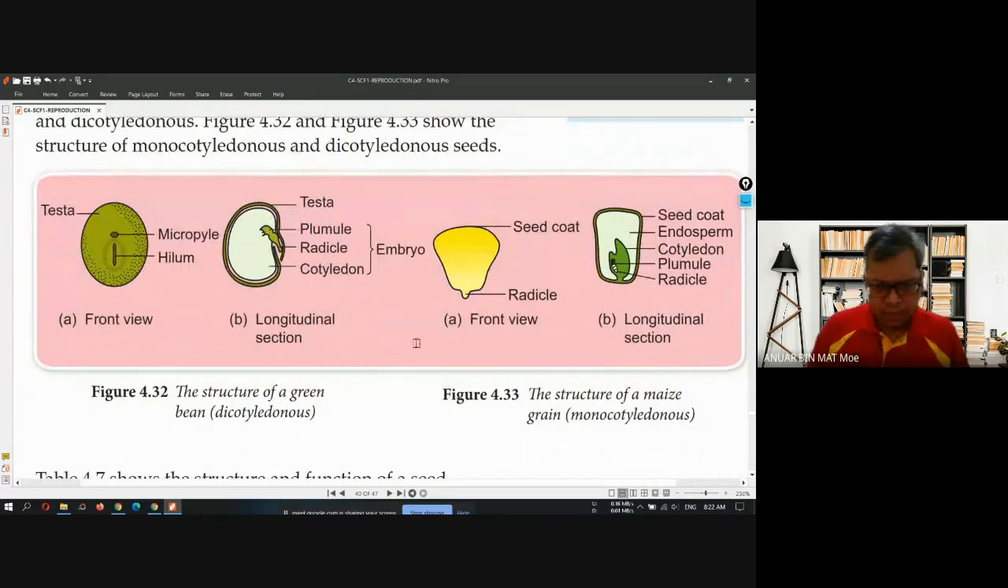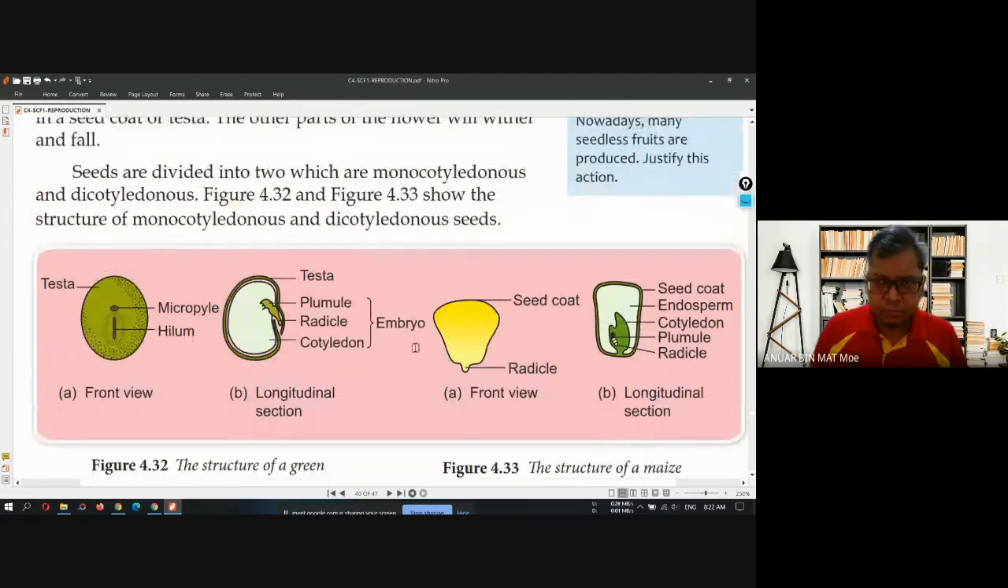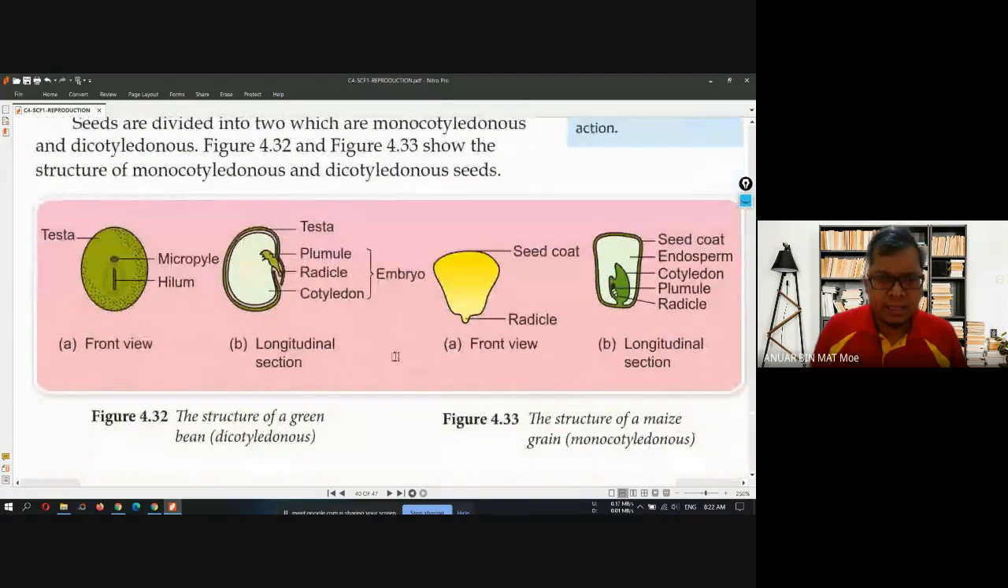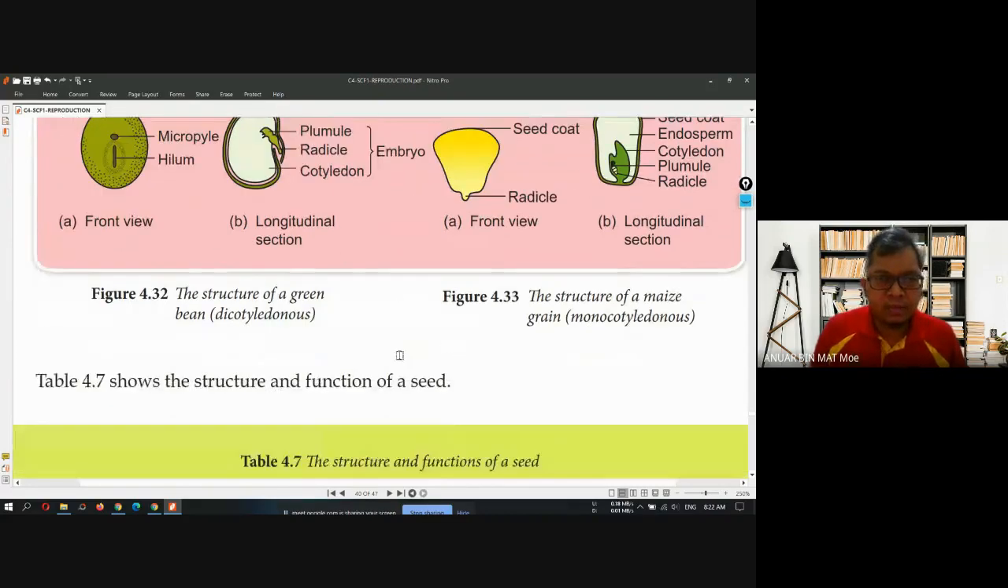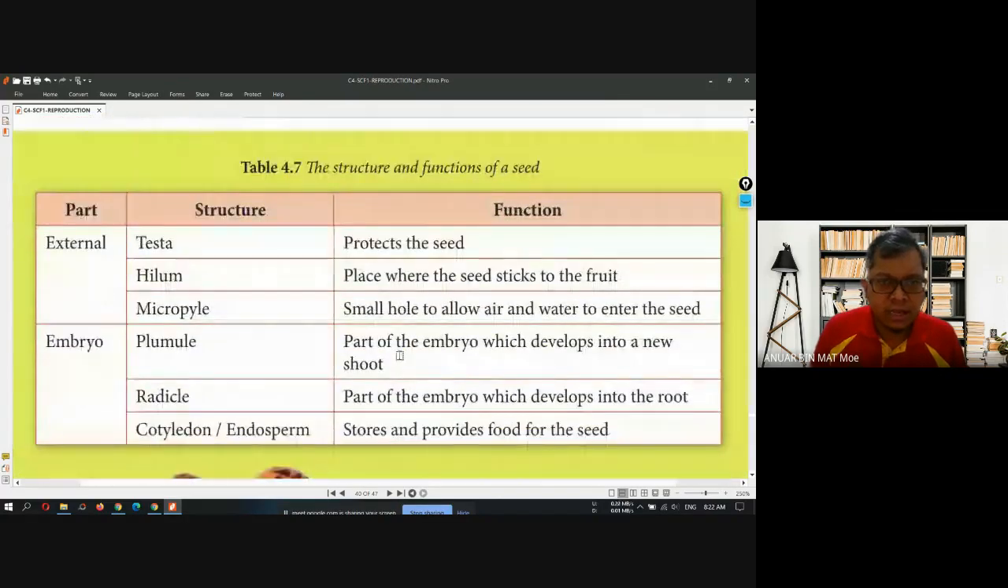So do we have a structure of green bean here? One of the seed over here. I think later on I will ask you to draw the cross section of seed, and then you try to understand the structure and then the function of the seed.